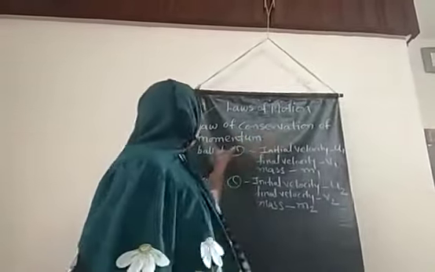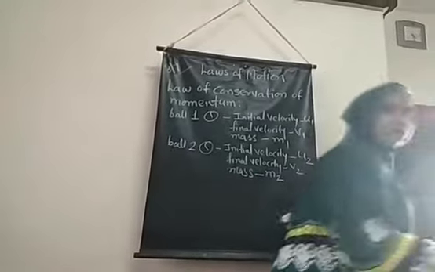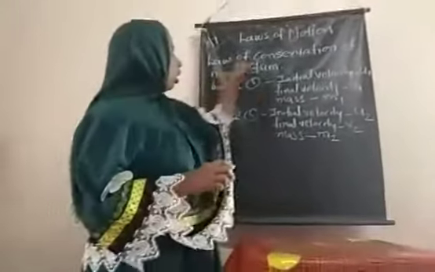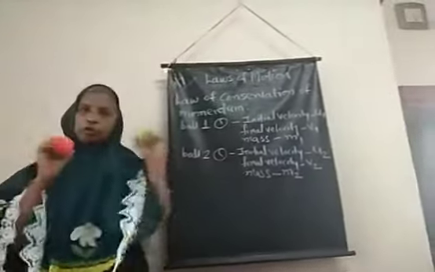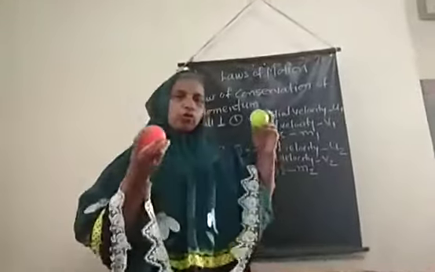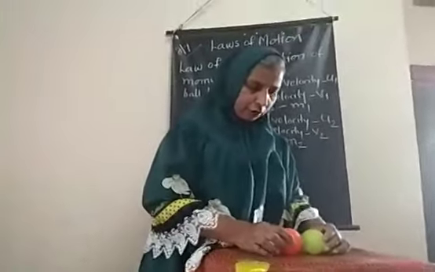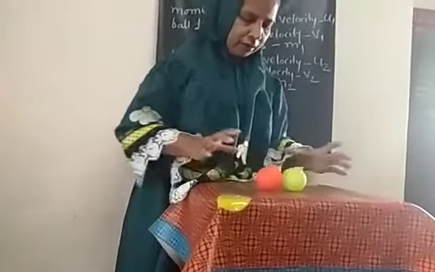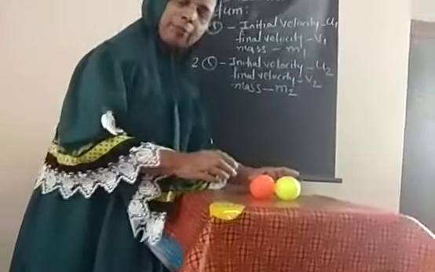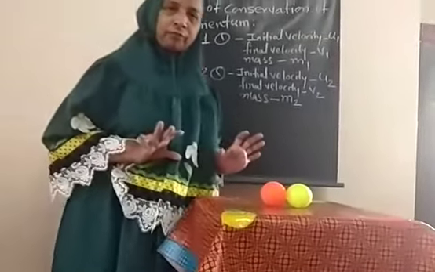Now the next one is the law of conservation of momentum. I will explain this with the help of these two balls, which I am keeping here on the table. The two balls are equal in size, and they are plastic balls of the same material.